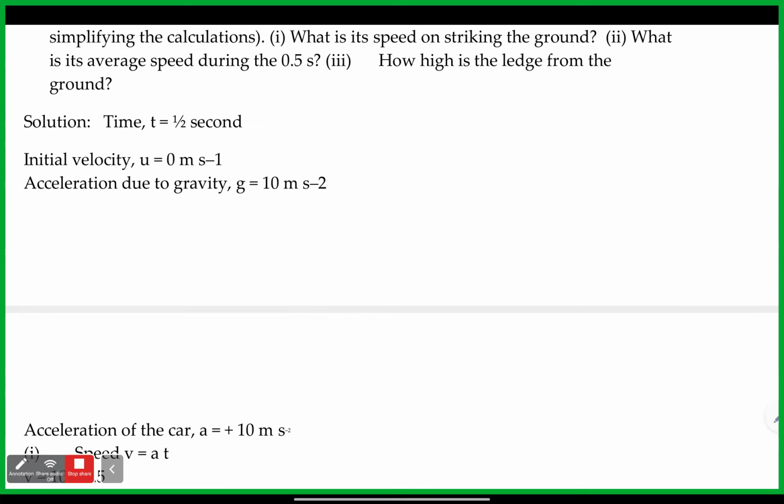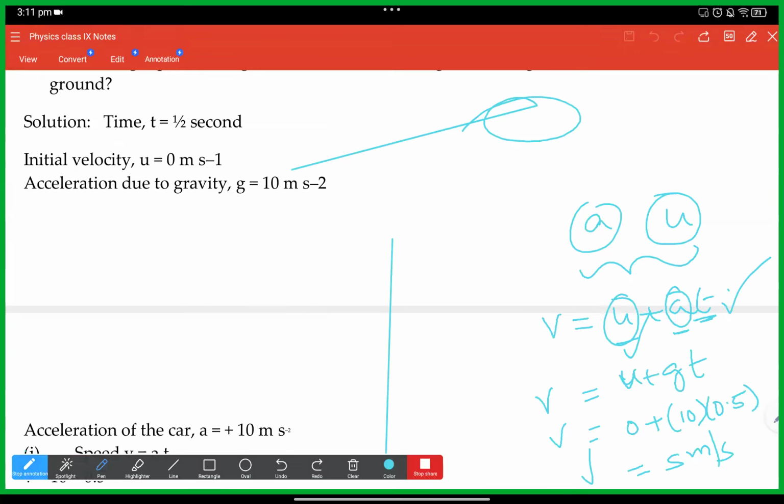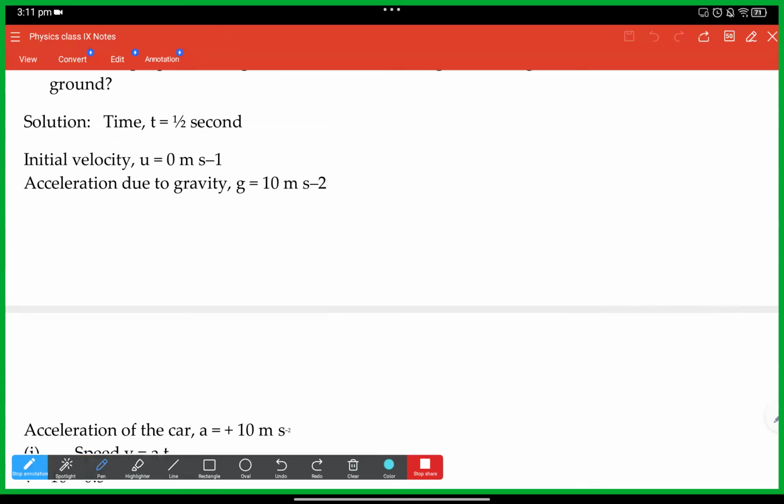So here average speed is nothing but the one which you said is also correct, that is total distance by total time. But since we don't have the distance, that is the reason why we can do it another way. Normal average definition is sum of observations by number of observations. Here we have both initial velocity and final velocity, no? So we'll just write v plus u by 2. Two quantities we are adding, so average with division.